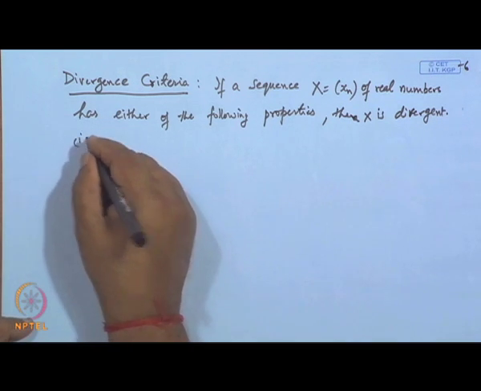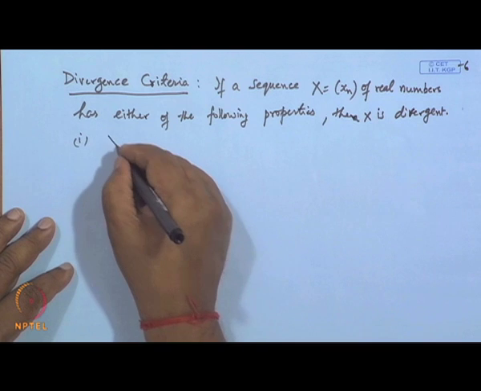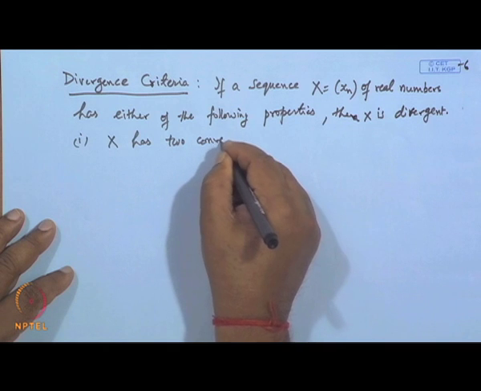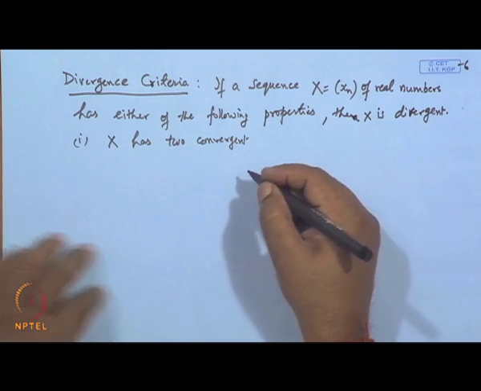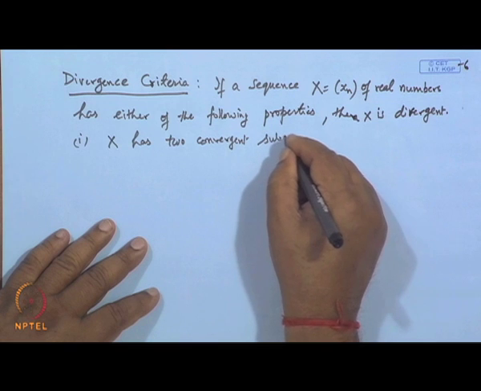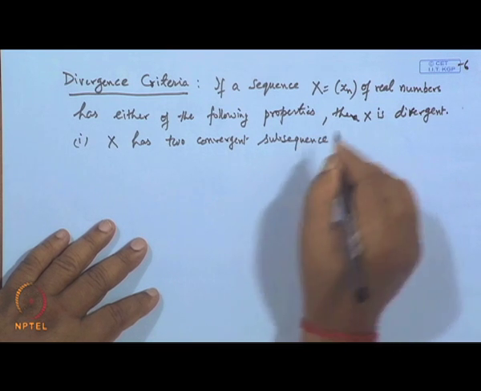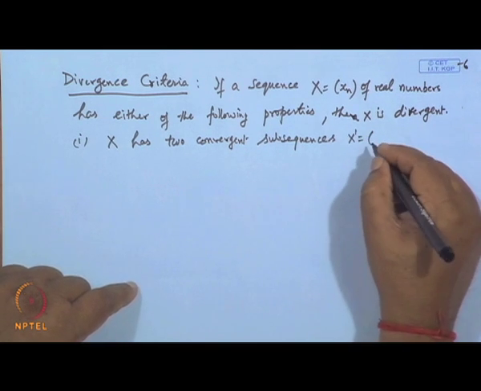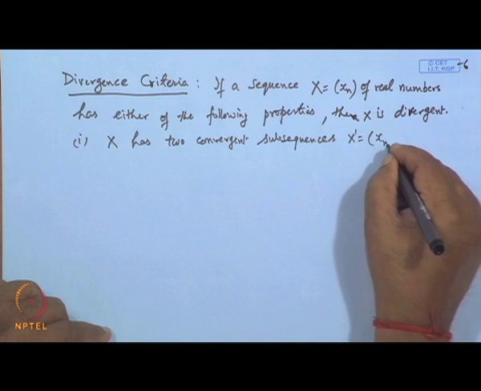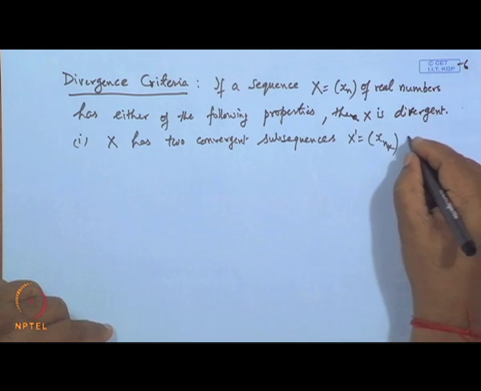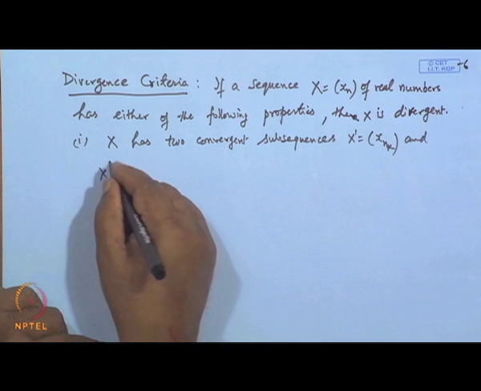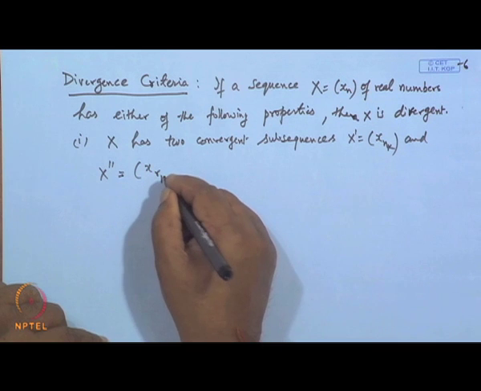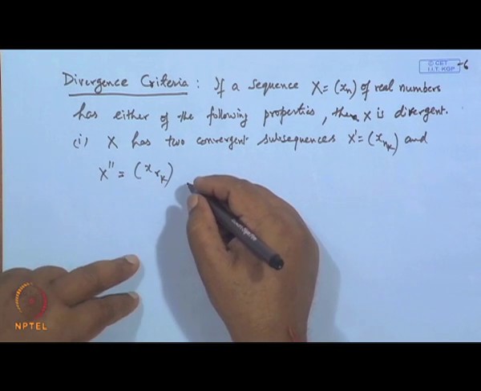The first is: x has two convergent subsequences, x dash, say x n k, and x double dash, say x r k, whose limits are not equal.